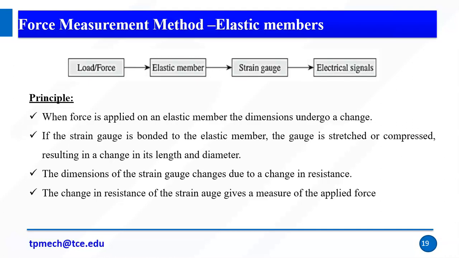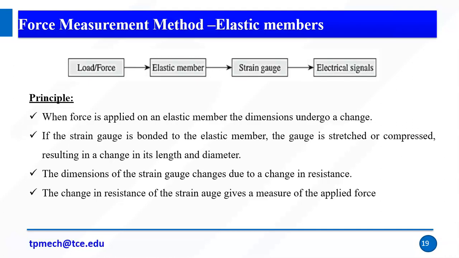So if the dimension changes, the strain will change. So the strain gauge is bonded to the elastic member. The gauge is stretched or compressed, resulting in a change in length and diameter, right? So elastic member க்கு மேல we have a strain gauge வெச்சிருப்போம். So the strain gauge அப்படினா looks like wires மாதிரி இருக்கும். If the elastic member gets stress or force, the strain gauge also gets force. So elastic member க்கு force ஆச்சுன்னா இதுக்கும் force ஆகும், strain gauge க்கும் force ஆகும்.